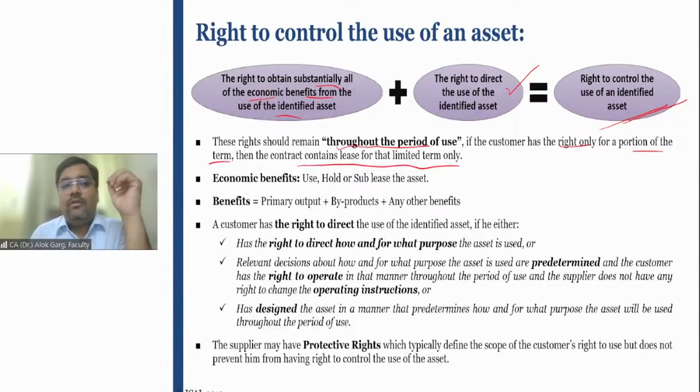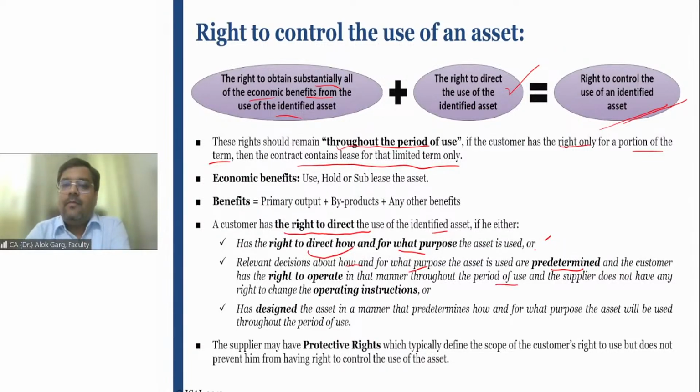The right to have substantially all the economic benefits should be vested with the lessee. Second, the right to direct the use of the identified asset should be with the lessee. A customer has the right to direct the use of the identified asset if he has the right to direct how and for what purpose the asset is used. So the lessee is deciding how and for what purpose the asset is going to be used. The lessor is not deciding, right? Or if the relevant decisions about how and for what purpose the asset has to be used are predetermined, and the customer has the right to operate in that manner throughout the period of use.